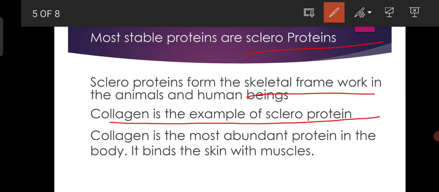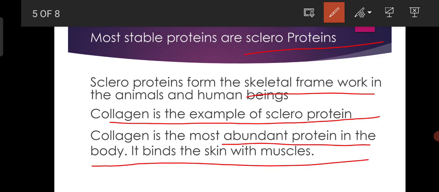Collagen is the example of scleroprotein, of course, and you remember collagen is the most abundant protein in the body of a human being. It binds the skin with muscles, and collagen requires vitamin C for its synthesis, and the quantity of collagen decreases with aging. As a result, collagen is also called aging protein. As one ages, that means during the process of senescence, what will happen? The collagen synthesis decreases, and this collagen binds the skin with muscles. Collagen binds the skin with other parts of the body.